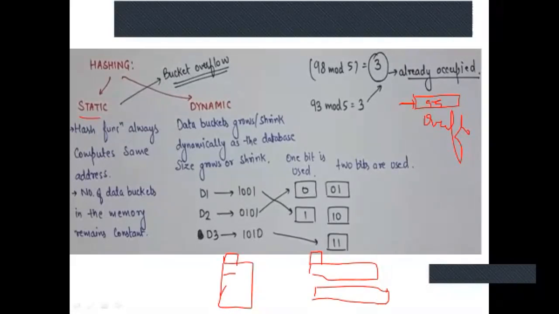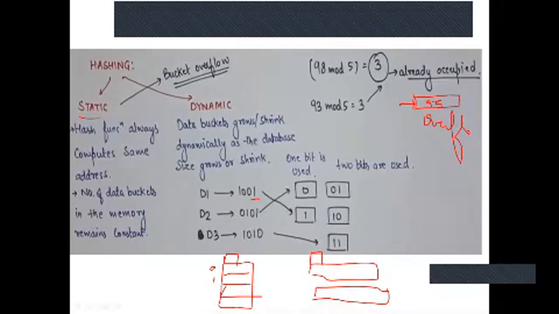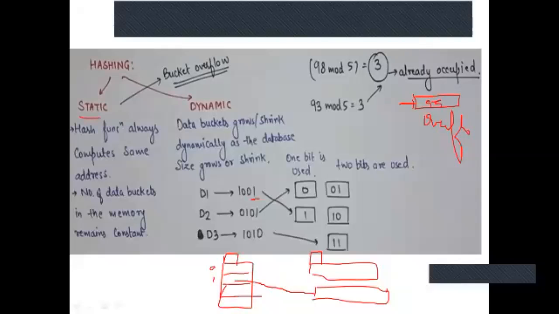Basically we store in either zeros or ones. Now suppose my first is 0 and 1. Some value has come, I'm checking the last bit of it, and since it is 1, I'll go to bucket 1 and store the value